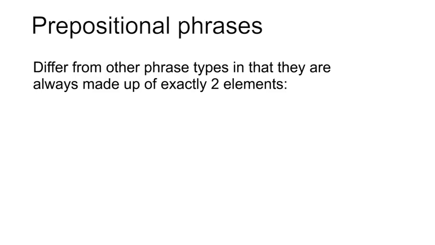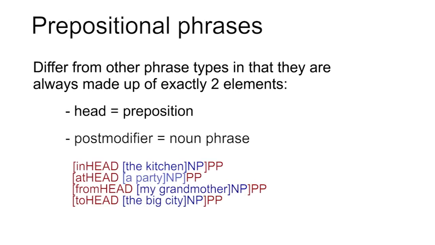Prepositional phrases. Prepositional phrases are more restricted in their structure than the other phrase types we have looked at. A prepositional phrase always consists of two elements, the head, which is a preposition, and a noun phrase, which follows the head, as in the kitchen, or at a party, or from my grandmother, or to the city.